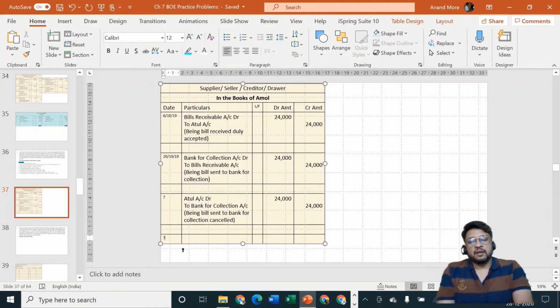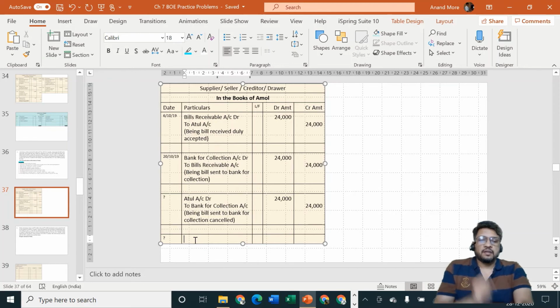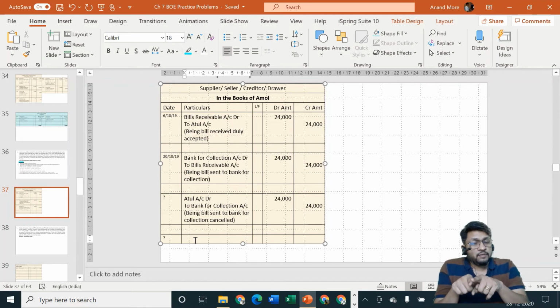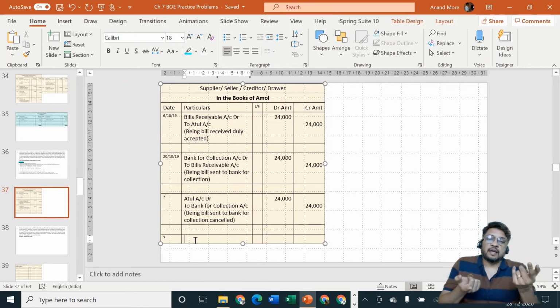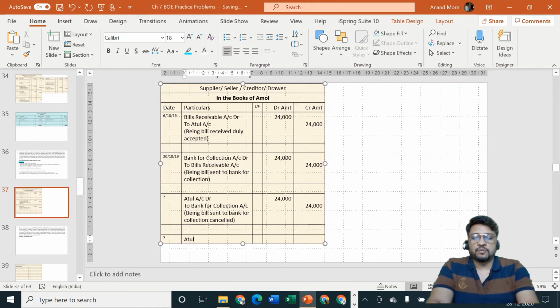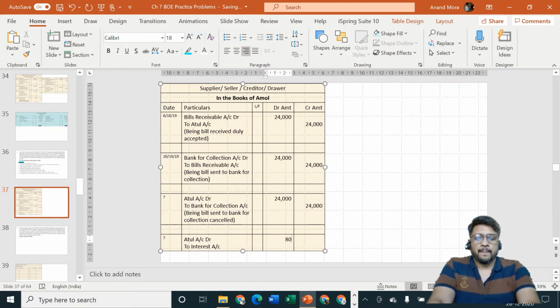So today, on this particular date when the bill is cancelled, immediately we are going to specify how much cash we are ready to pay, 10,000. But together with 10,000, don't forget to pay interest. He will ask, sir, how much interest? Interest we will calculate not on 24,000, not on 10,000, but on 14,000, and the amount is rupees 800, which is what we are going to record now. We are going to specify Atul is our debtor not only by rupees 24,000 but also by the amount of interest. So to interest account, amount is rupees how much? 800.